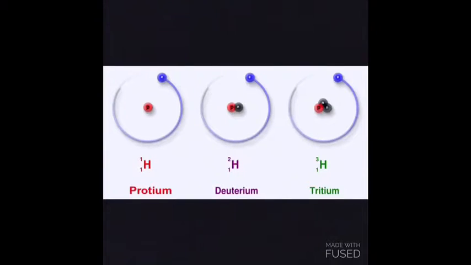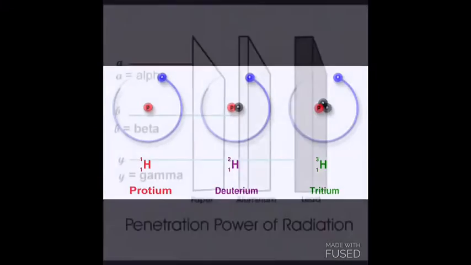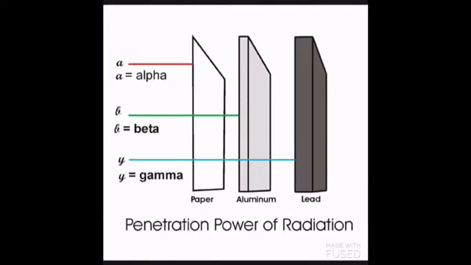Isotopes are different forms of the same element with a different number of neutrons. For example, 3 naturally occurring isotopes for hydrogen are protium, deuterium, and tritium. Alpha radiation has a helium nucleus with 2 protons and 2 neutrons. Beta radiation are fast-moving negatively charged electrons. Gamma radiation is high-energy radiation with no mass.